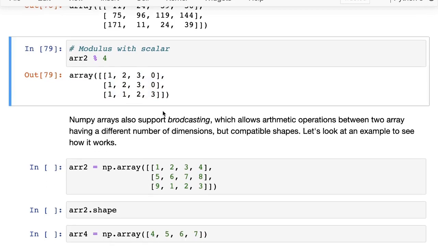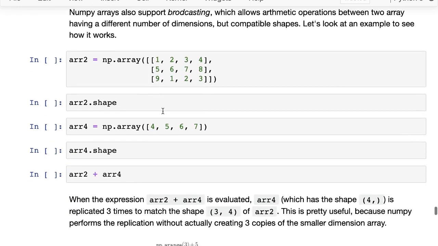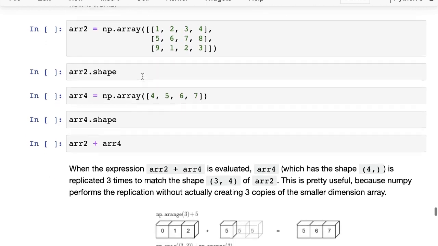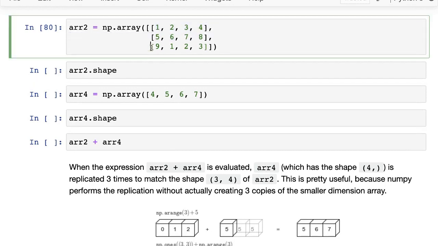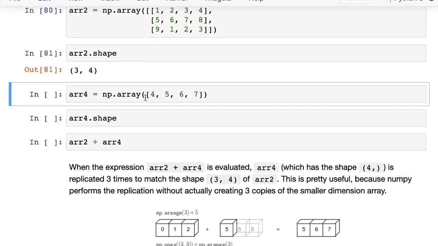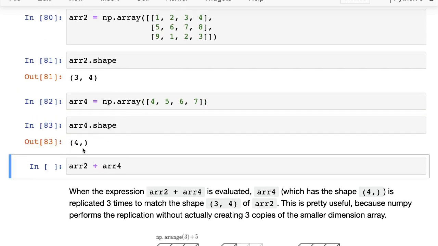Now that's great, but NumPy arrays also support something called broadcasting. What that does is that it allows arithmetic operations between two arrays having a different number of dimensions, right? So they can have a different number of dimensions, but their shapes must be compatible. So let's understand it using an example. Here we have array 2. It has 3 rows and 2 columns, so it has the shape 3, 2. And then here we have array 4, and this simply has the shape 4.